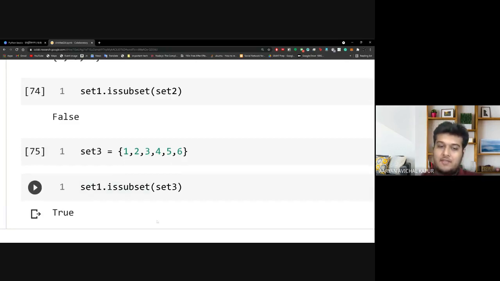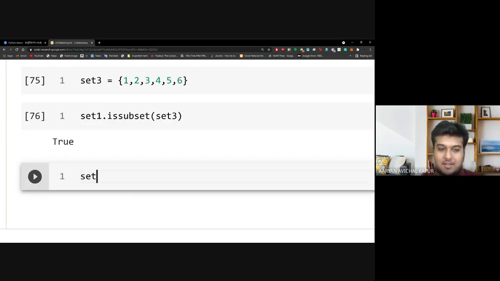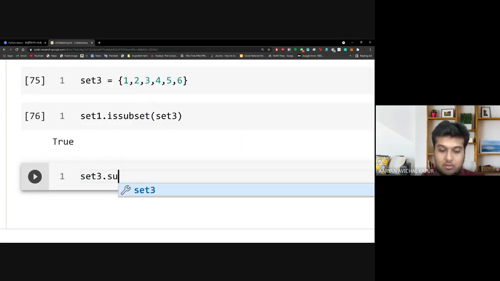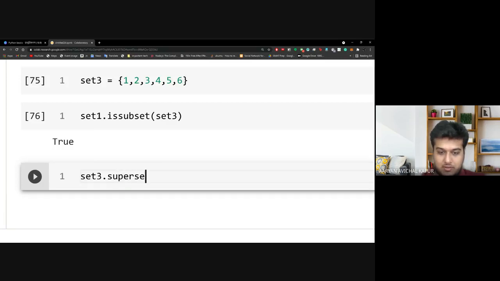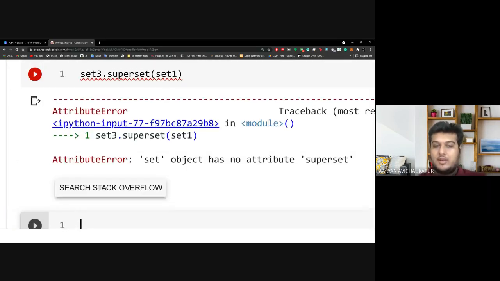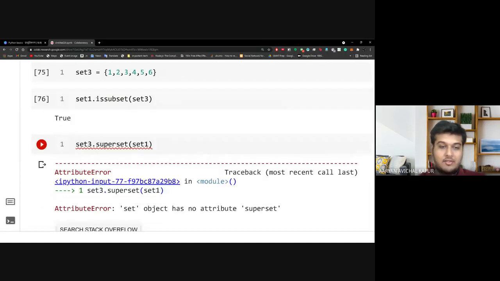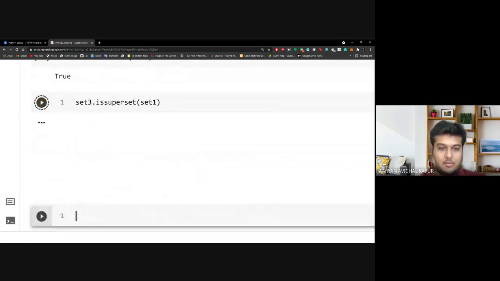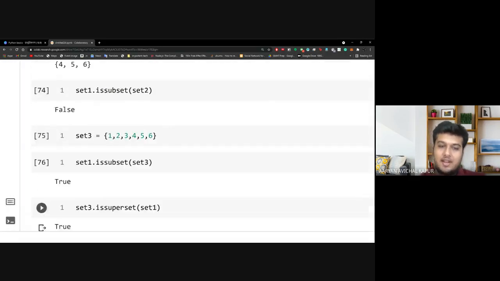And we can even look at superset. So we can say set 3 dot is superset of set 1. It would tell me that set 3 is a superset of set 1. So these are true.